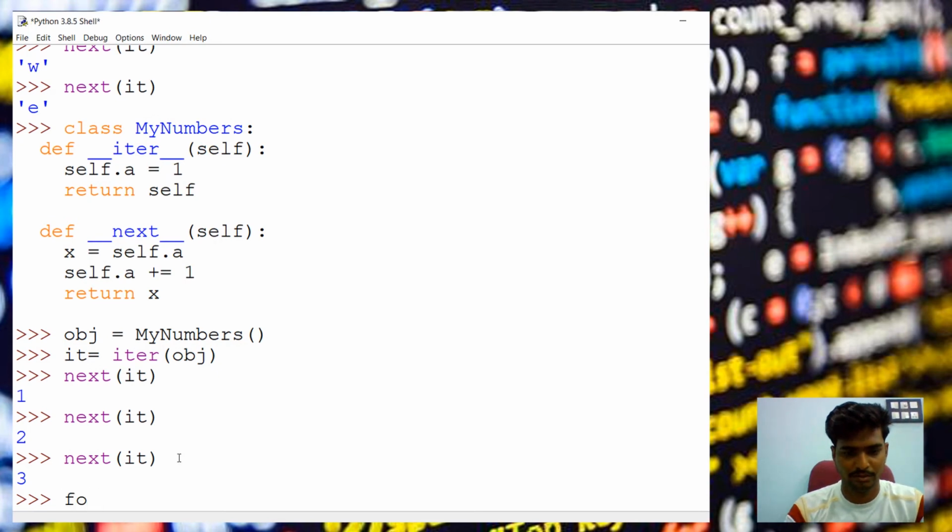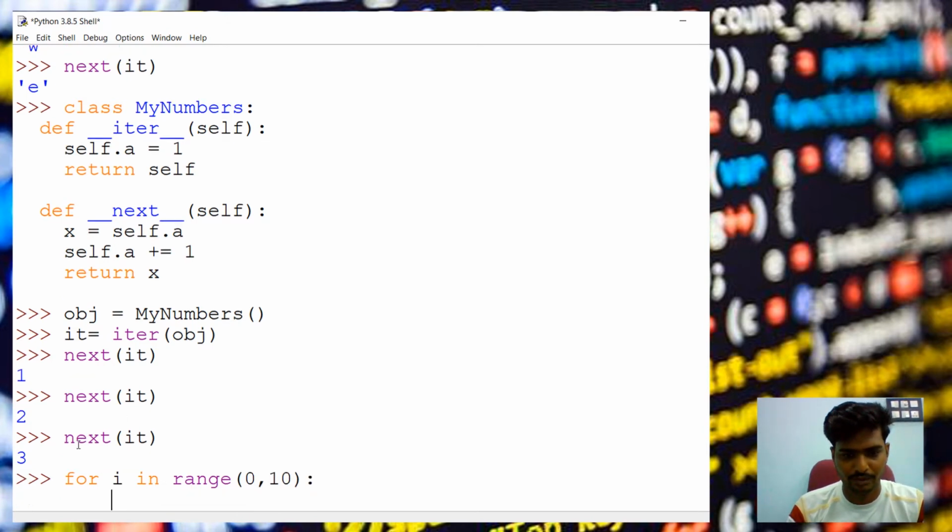We can also do it in a for loop, for in range 0 to 10. We don't need the i here; we just need this, and we have to give print.